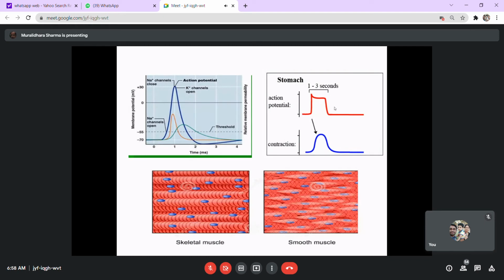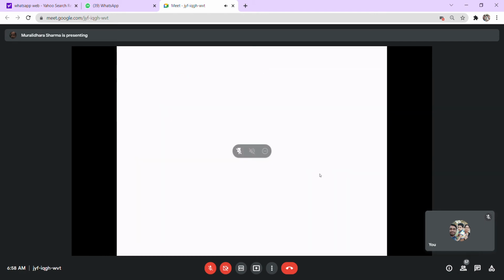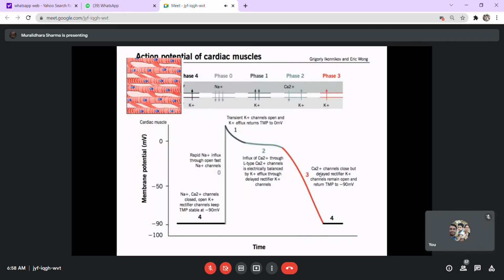It occurs spontaneously, and that rate of spontaneity can vary from muscle to muscle, and the rate can also change according to physiological conditions like electrolyte situations, hormonal status, etc. Now, in case of heart muscles, the situation is slightly different.